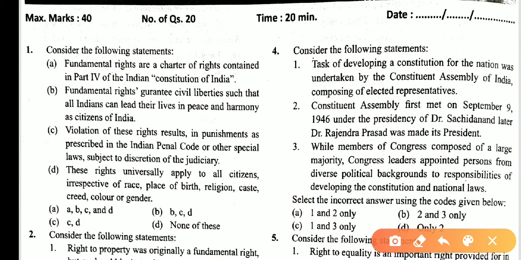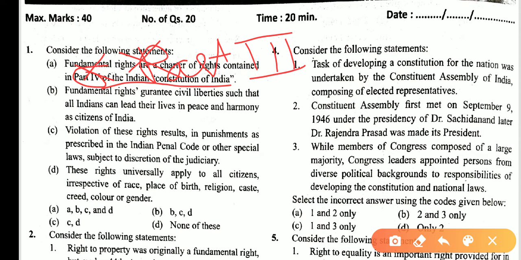Consider the following statements. Fundamental rights are a charter of rights contained in Part 4 of the Indian Constitution. This statement is incorrect because it is included in Part 3.